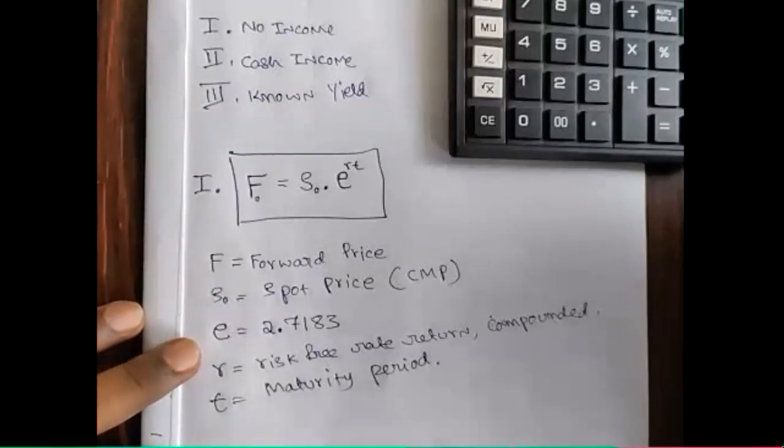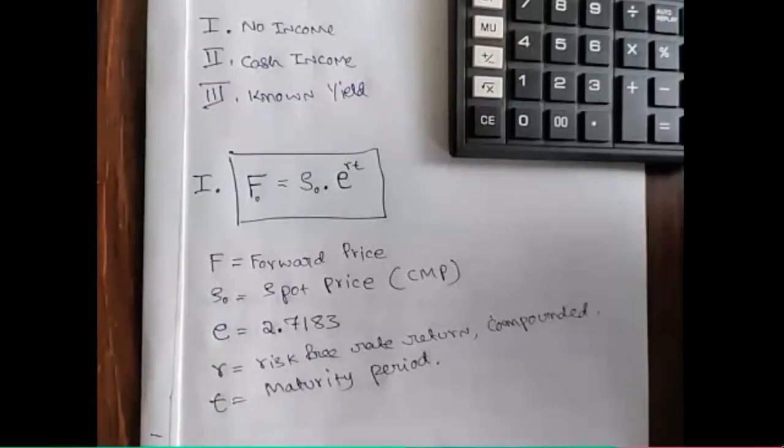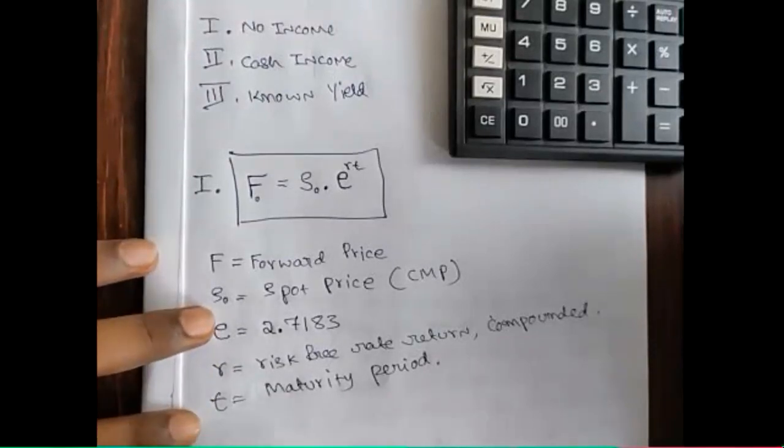In this example, consider a forward contract on non-dividend paying shares. It does not declare any dividend. When they mention non-dividend paying shares, we should understand this is the first case, where the underlying asset does not provide any income. It is available at rupees 70, which is nothing but the current market price or spot price.